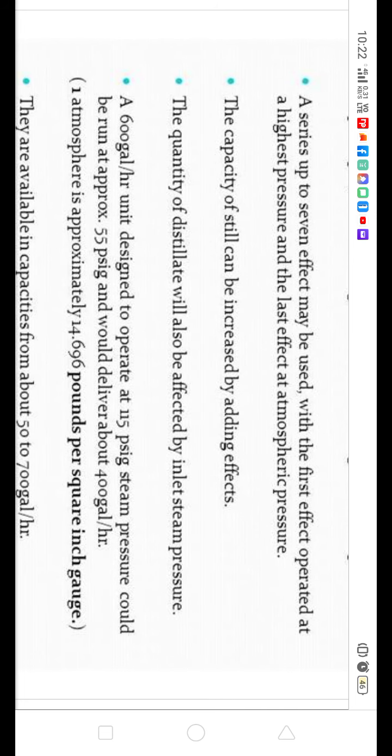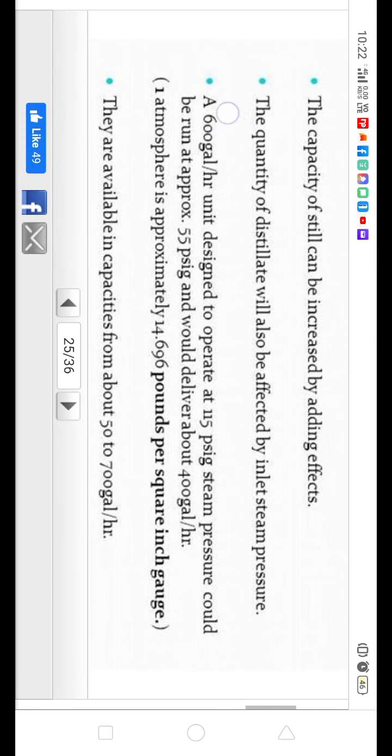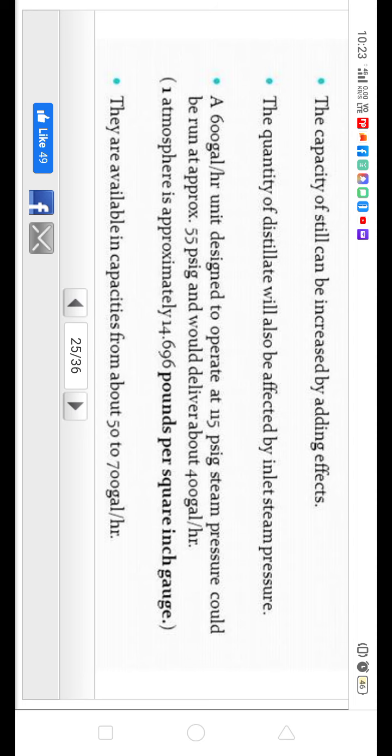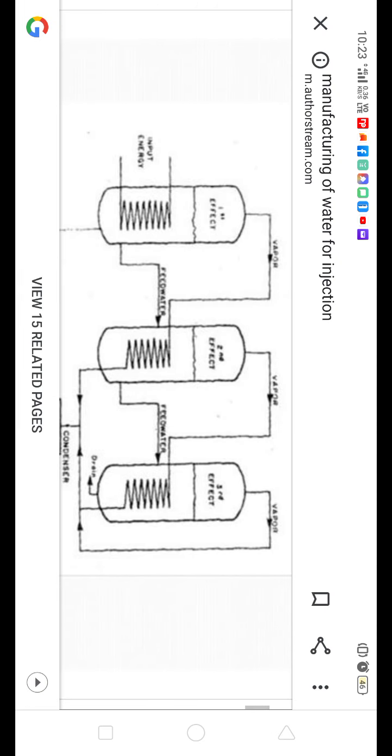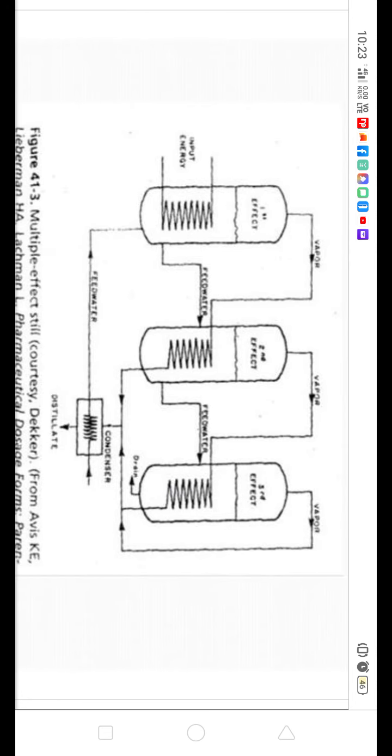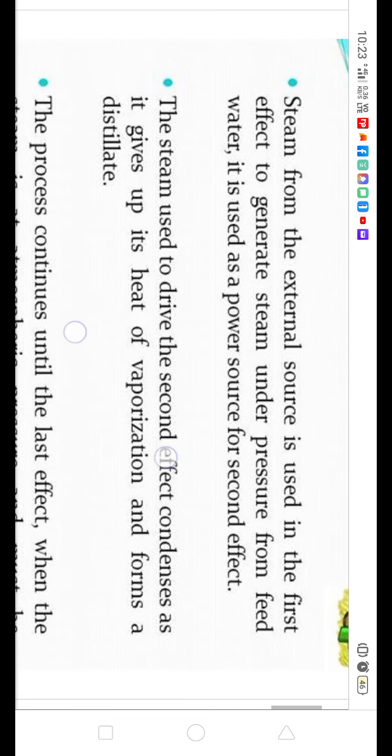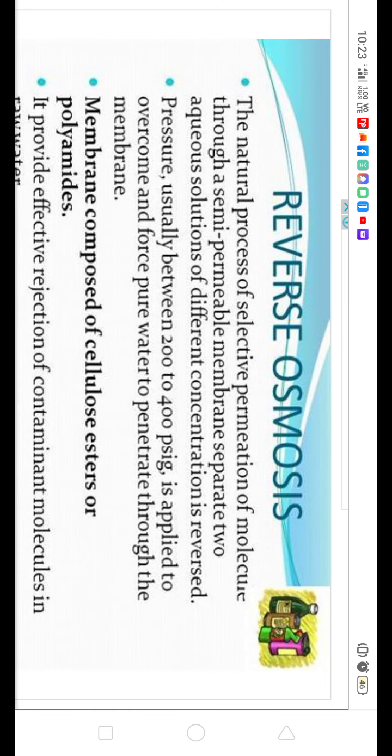Now the quantity of distillate is affected by the inlet steam pressure, so they are available in different quantity as per the number of effects. In the first we have given the input energy. The vapor coming from the first will be used as a heating media for the second, and the steam available from the second is used as a heating media for the third one. By this way you can prepare water for injection using the same amount of heat, so you can minimize the consumption of energy.